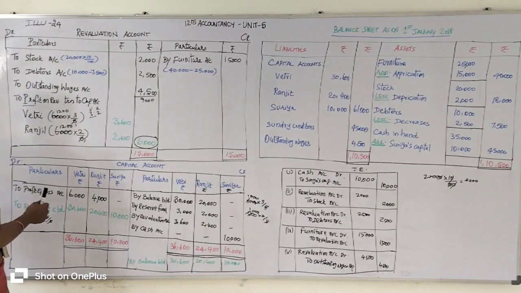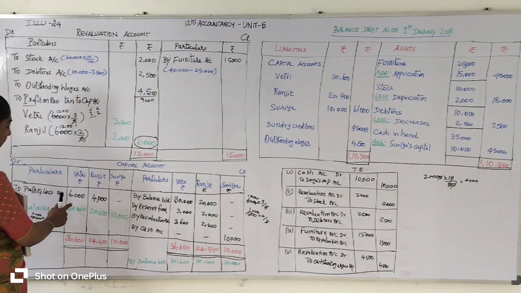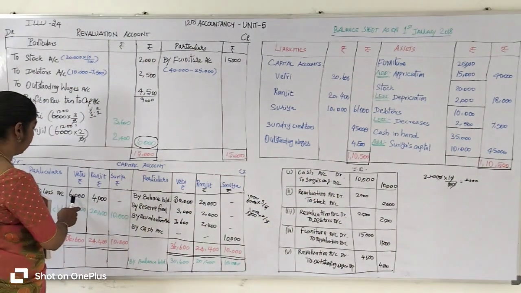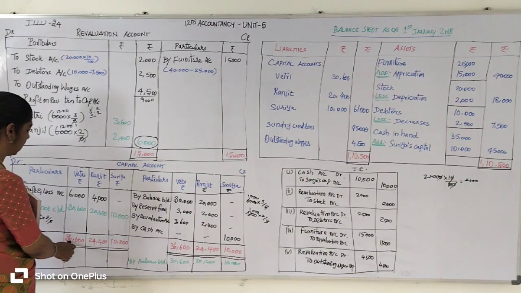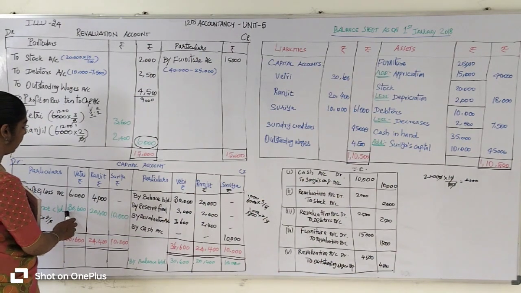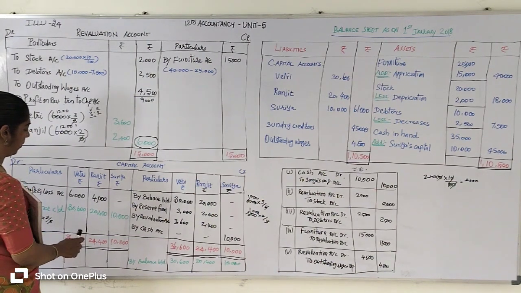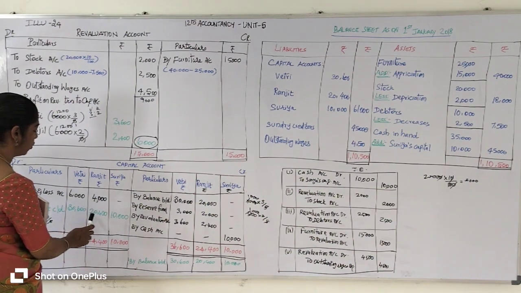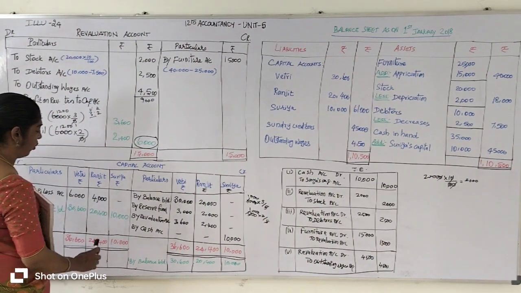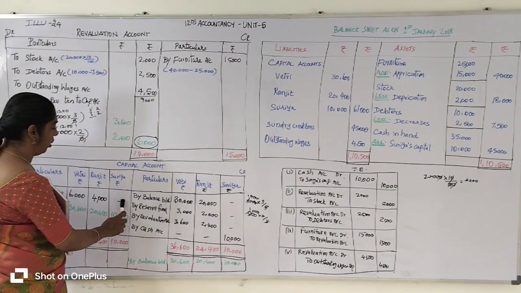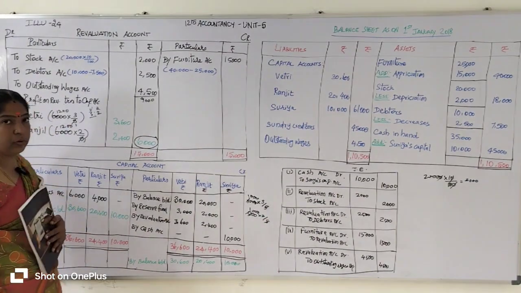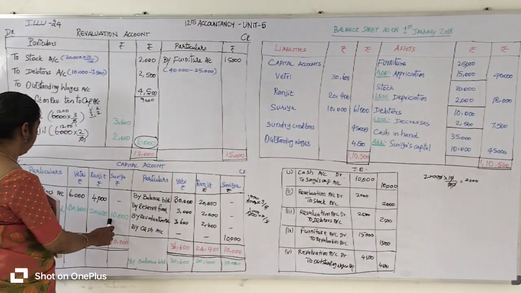Okay, so we are going to subtract to find out the differences. Subtract 6,000 from the total 36,600, and you will get 30,600 rupees. Then 24,400 minus 4,000, you will get 20,400 rupees. There is no value in Surya's column, so the same 10,000 balancing figure goes to the closing balance.